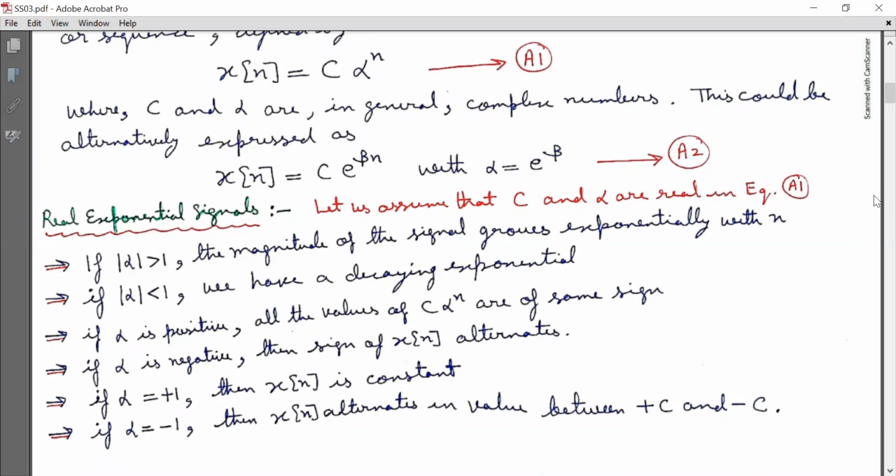Fourth case, if α is negative, then the sign of x[n] alternates. Fifth case, if α is equal to plus 1, then x[n] is constant. And in sixth case, if α is equal to minus 1, then x[n] alternates in value between plus c and minus c. So these all 6 special cases are very important.